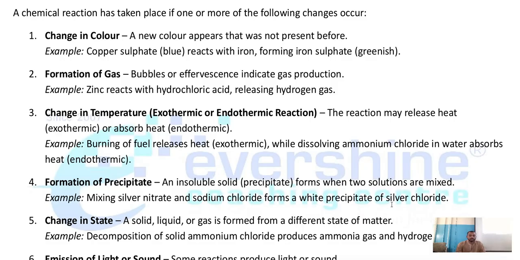Till now we knew that when copper sulfate reacts with iron, it gives iron sulfate. But now the question is: when copper sulfate reacts with iron, it gives iron sulfate; name the color of the iron sulfate. So you should know the color of this. Sir, how do we get to know? I hope in your schools they have done the reactions in front of you practically and shown you the experiments.